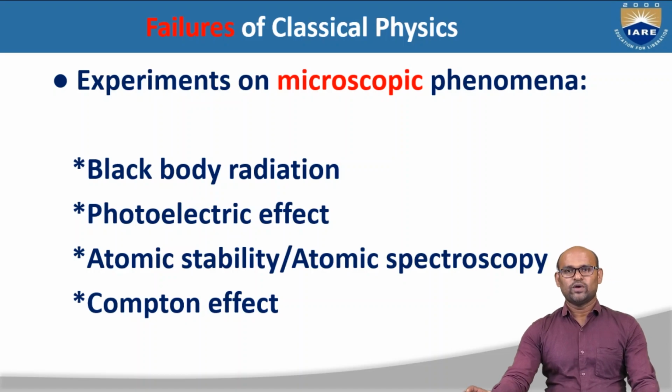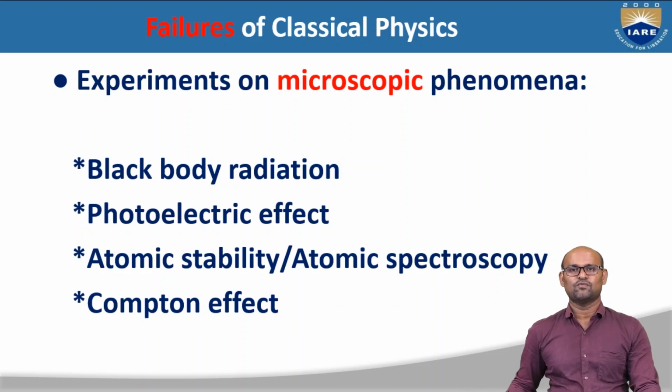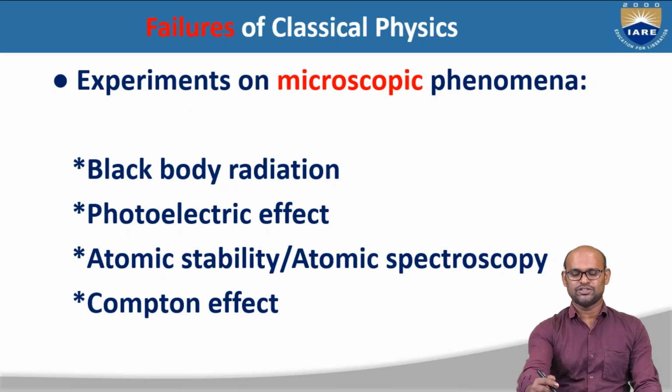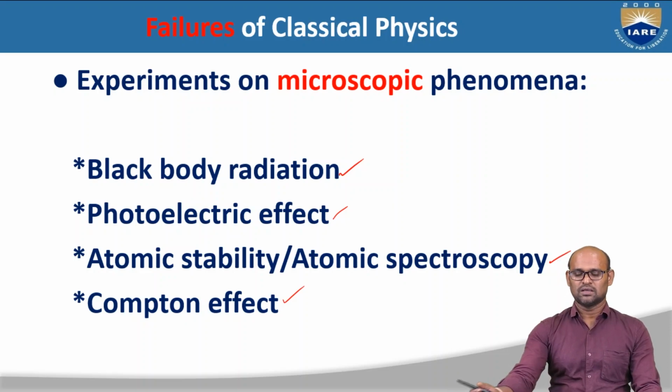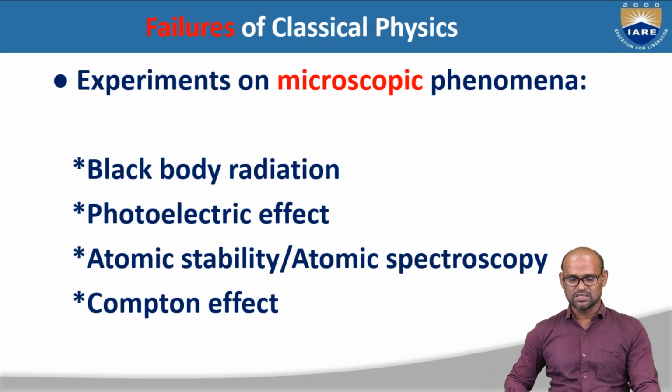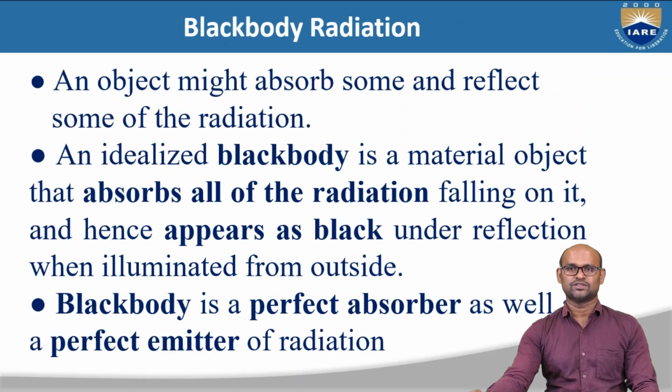Basically, here we discuss the experiments in the microscopic regime. These are the four experiments: black body radiation, photoelectric effect, atomic stability, and Compton effect. These are the four experimental results that could not be explained by classical physics. So we will discuss these, starting from black body radiation.